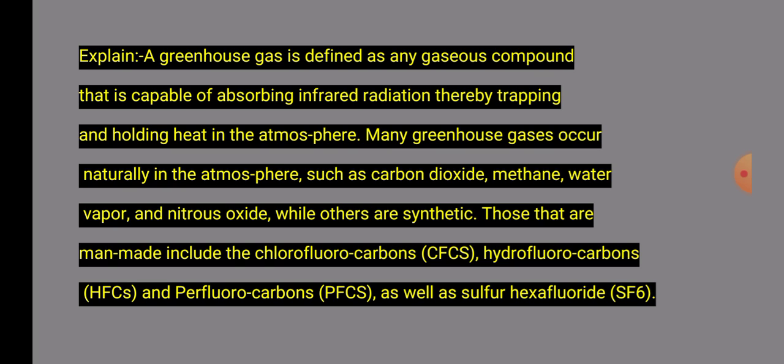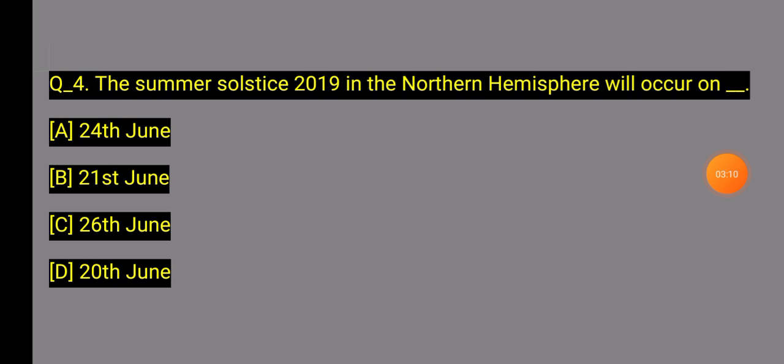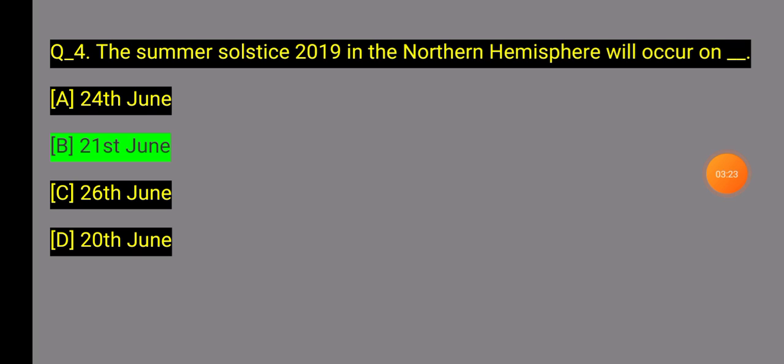Next question. Number 4 question, what does it say? The summer solstice 2019 in the northern hemisphere will occur on. Which one of these four options will it be? Number B, 1st June, the summer solstice 2019 in the northern hemisphere.